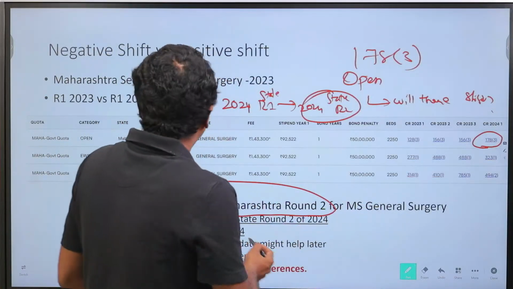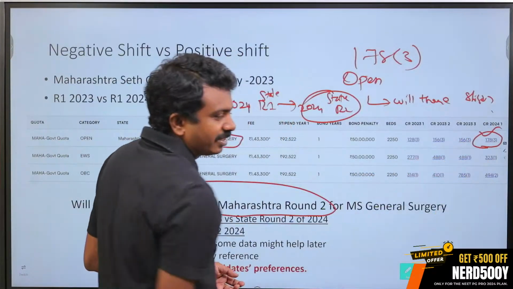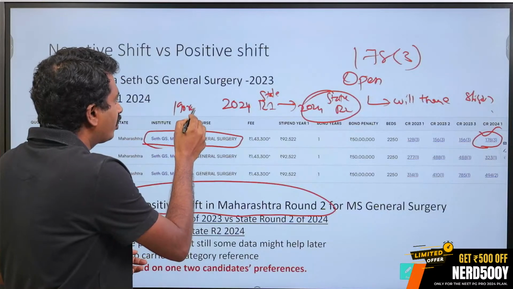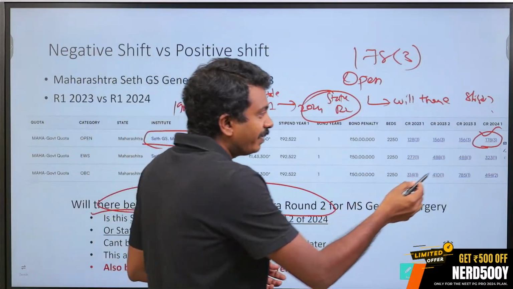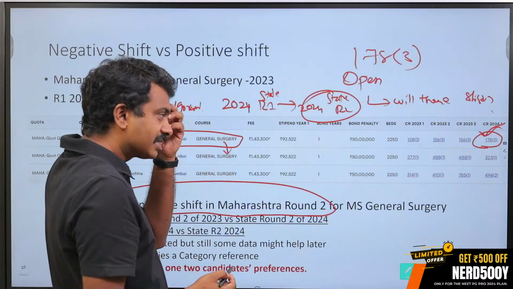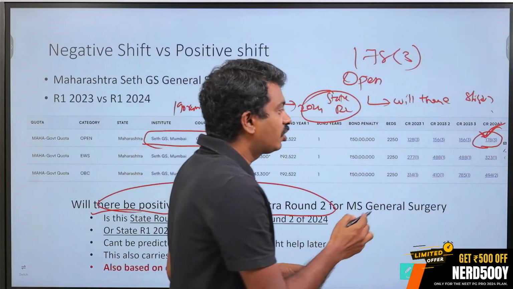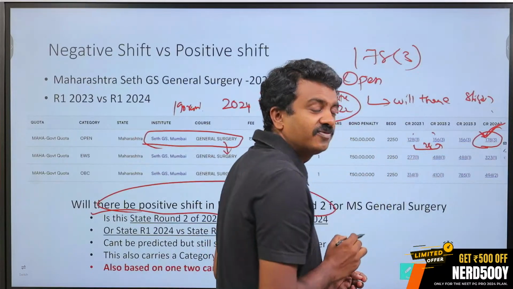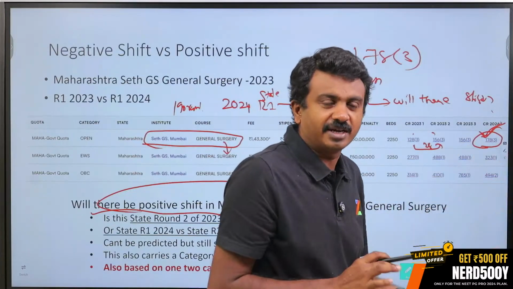What is a movement? Movement is, I am looking at GS general surgery. 178 is not concerned about it. I am a lower ranker at 190 rank, let us say. I am looking for a GS general surgery seat to reach me in further rounds. Will there be a shift is what I am looking at. That is one part. Second part is, let us say this shift happens, will it be similar to what happened last year? There was a 28 rank shift, 128 to 156 it moved on. Will it move on another 28 ranks?